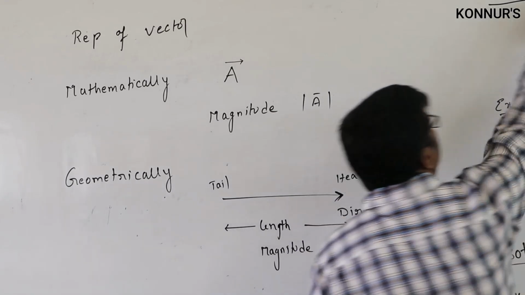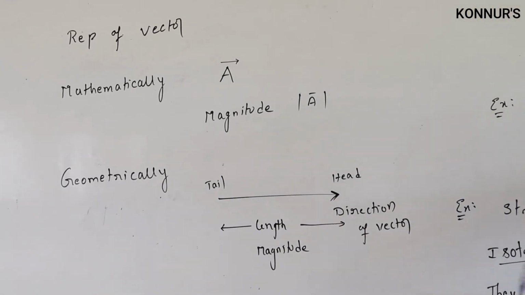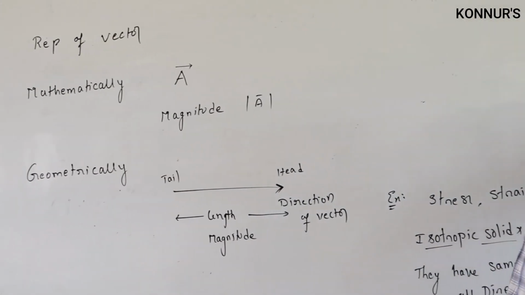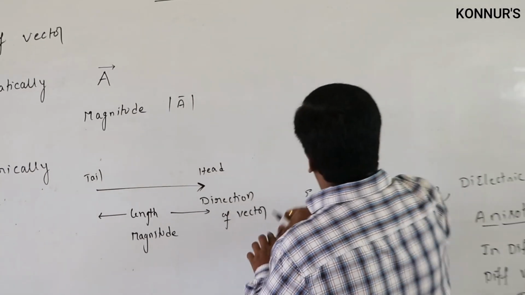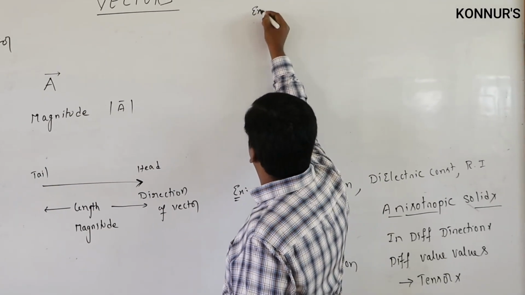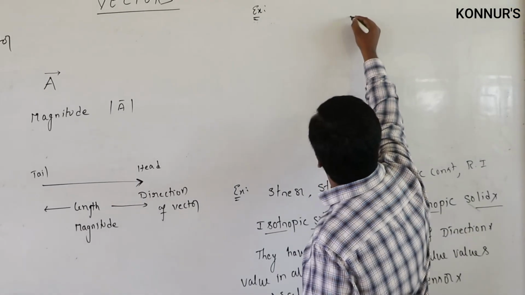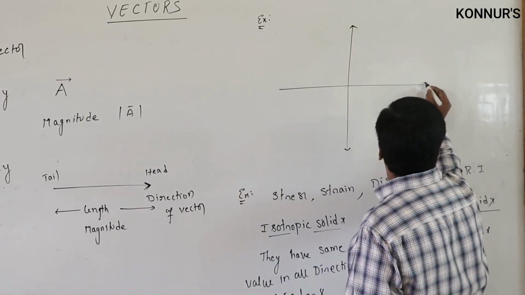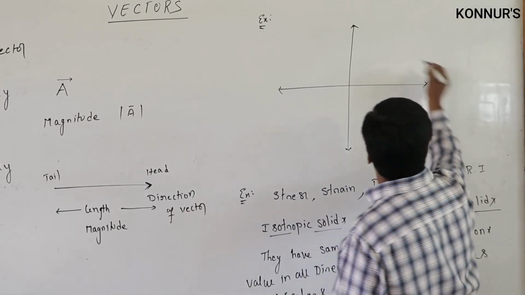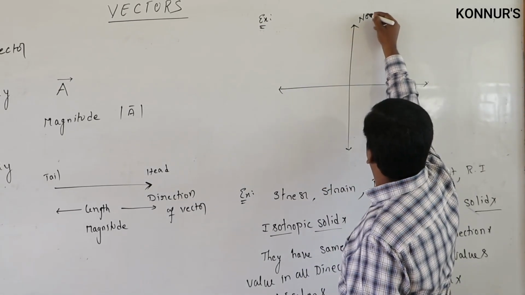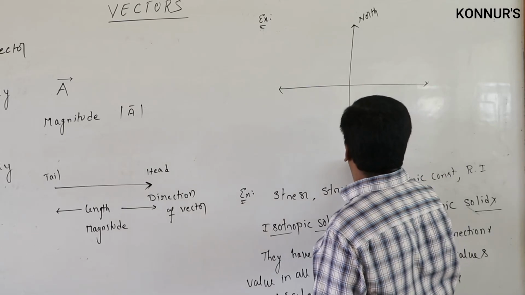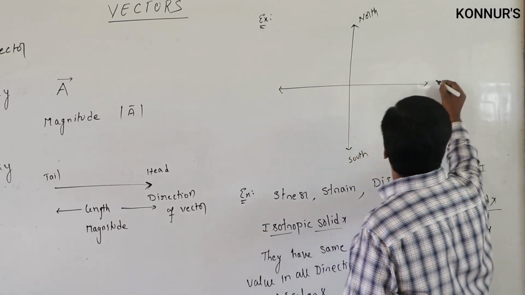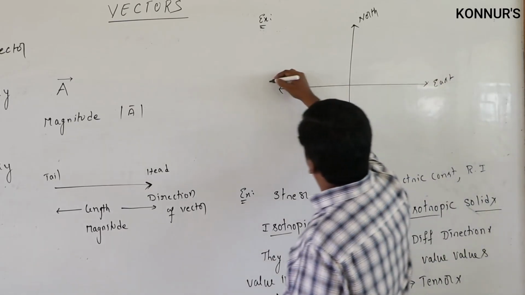Next, we want to represent the direction of the vector. For example, if you take this is north, south, east, west.